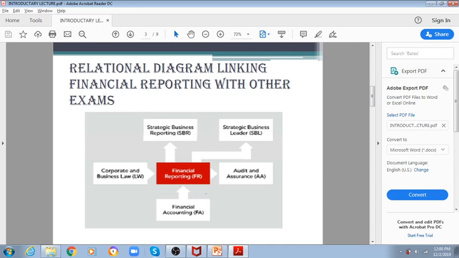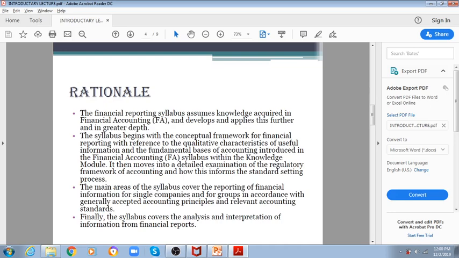Let's move forward. This was a relationship diagram that was linking financial reporting with other exams. Let's move further to what you will basically get after covering the syllabus, that is the rationale. So let's start with what is written here.